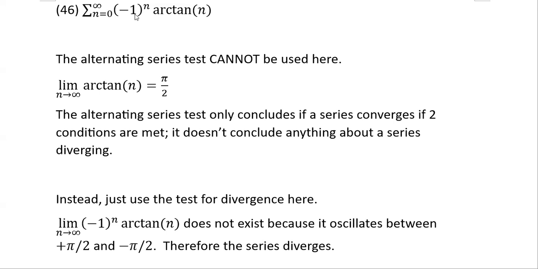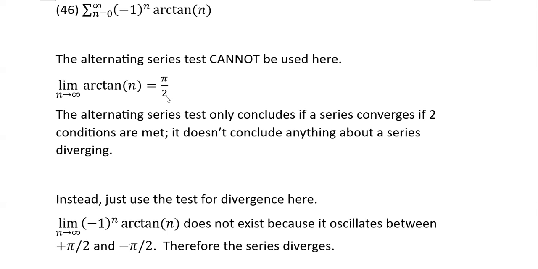But you cannot do that. Okay, so let me go one more time over what not to do. A lot of students will go: limit as n goes to infinity of arctangent of n is pi over 2. Okay, since it's not 0, then it diverges. That's what a lot of students will do. However, the alternating series test only concludes if something converges. It never concludes if something diverges, actually.